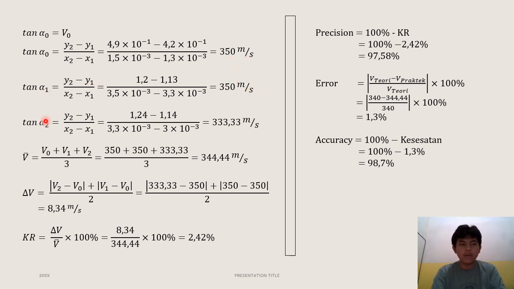So tan alpha 1 and tan alpha 2 is the same equation like tan alpha 0.